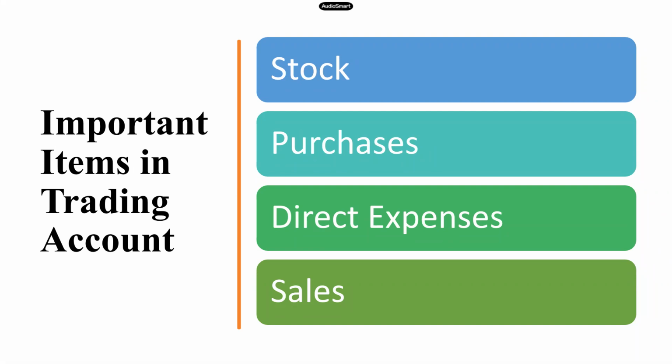That means it is the closing stock which was lying unsold at the end of 2020. So whatever stock was lying unsold in the previous year, which we call closing stock, is called the opening stock of the current year. Opening stock of the current year implies the closing stock of the previous year.